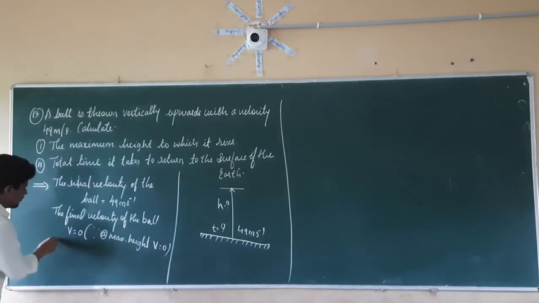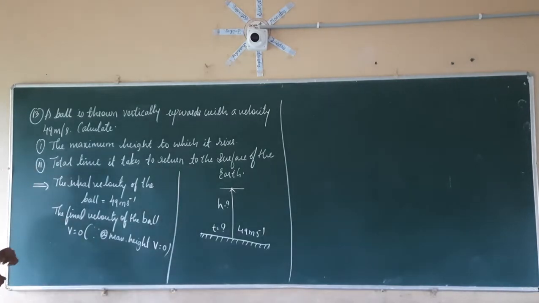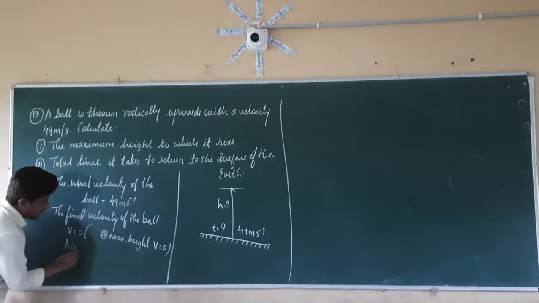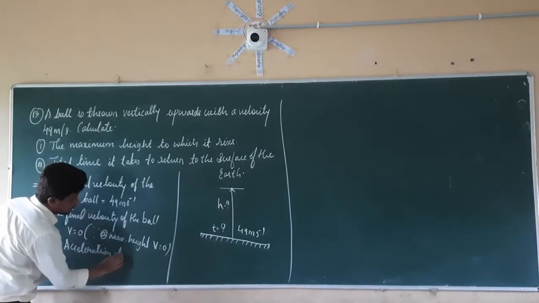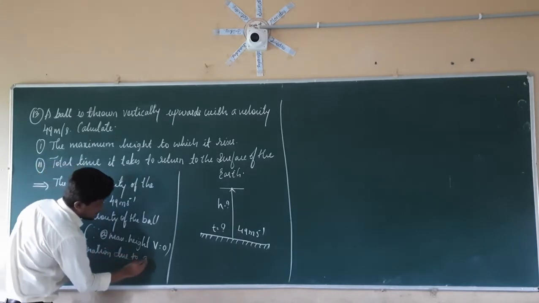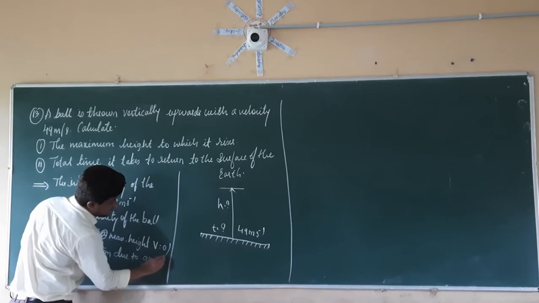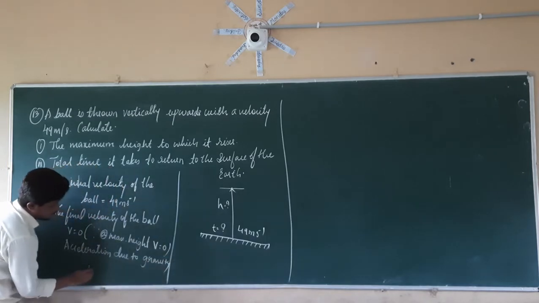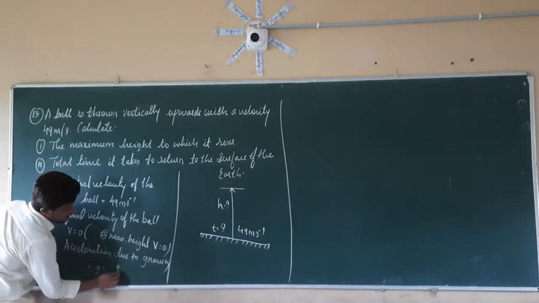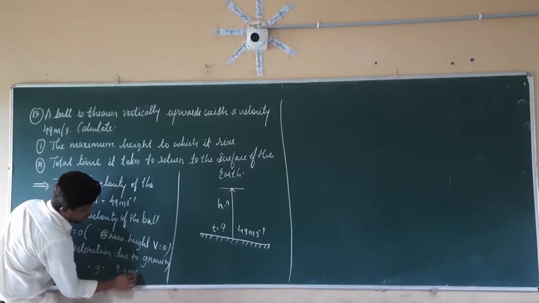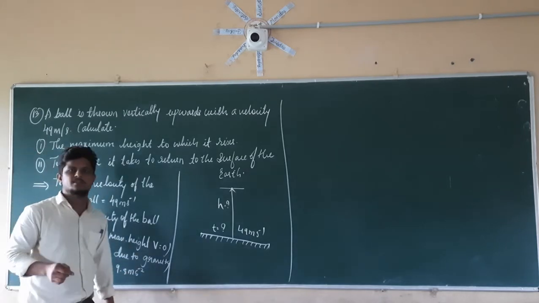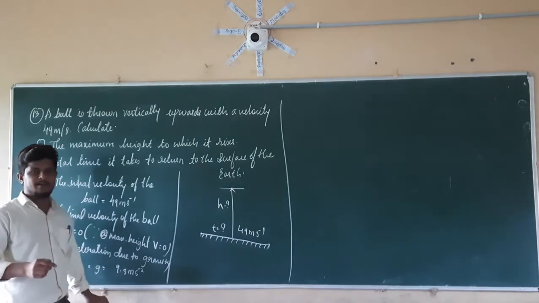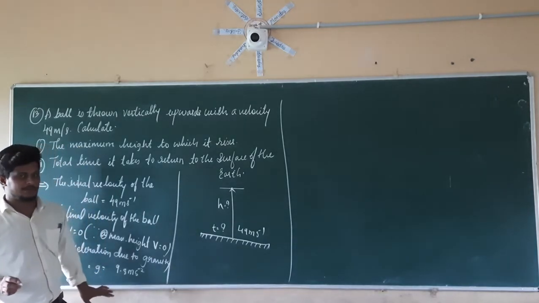Next, the initial velocity we know, the final velocity we also know, and we also know the acceleration due to gravity. That is G, which is equal to 9.8 meters per second square. It is a universal constant for Earth, so that is not going to change.